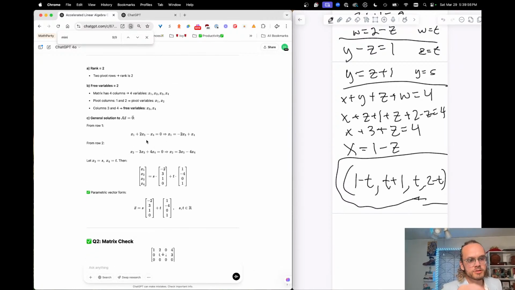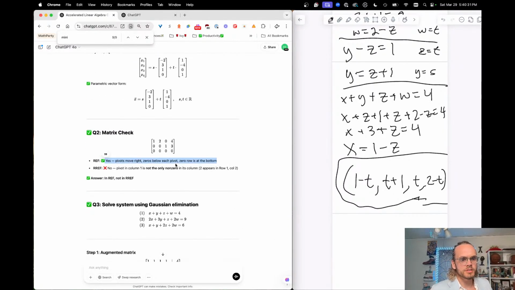So to find the general solution, I'm just going to read through this and see if it makes any sense at all. x2 minus 3x3 plus 4x4 equals 0. x2 equals 3x3 minus 4x4. Wow, this is crazy. So we write a matrix, and you do s times this plus t times that to get the 0 vector. It looks like, yeah, I'm going to have to review that.